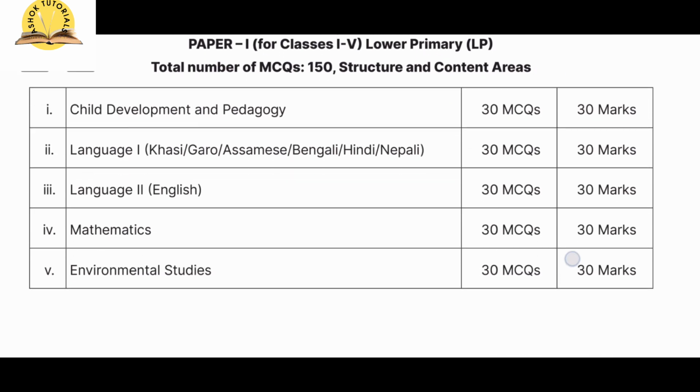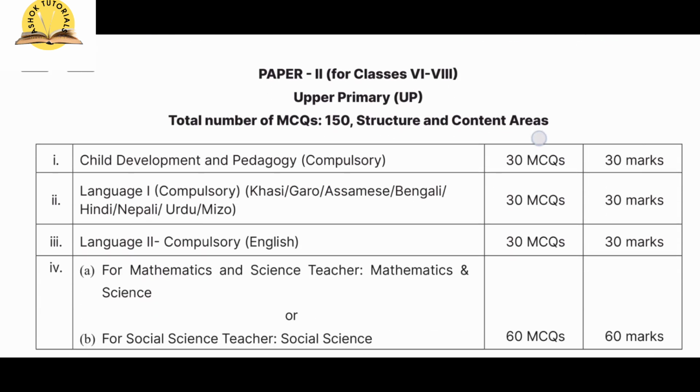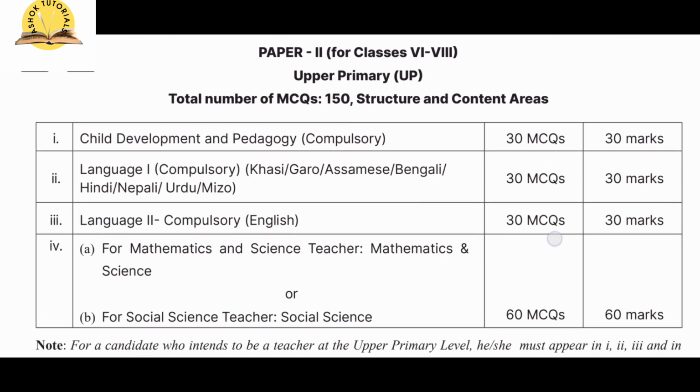Just see. This is the marks allotment. Some of you are not even sure how many subjects are there in paper 1 and how many subjects in paper 2. So in paper 1, you have 5 subjects. That is CDP, English, Khasi or Garo or SMS, Maths and EVS. And all the subjects will be for 30 marks. So altogether, how many marks will you get? You'll get 150 marks, all right? From 150, how many do you have to get to pass? We will see that one later on.